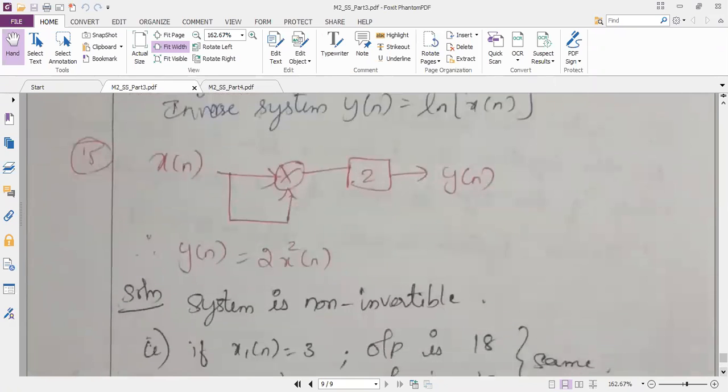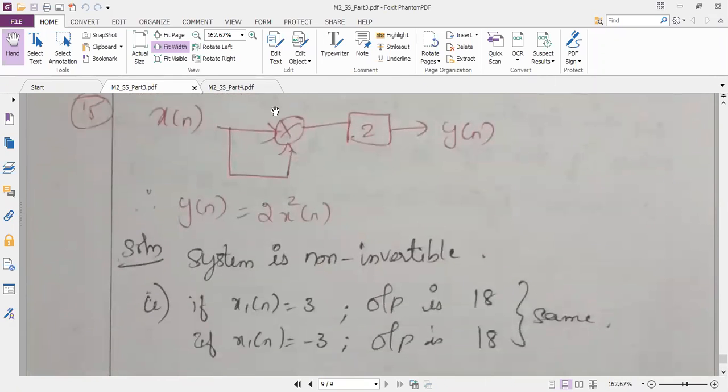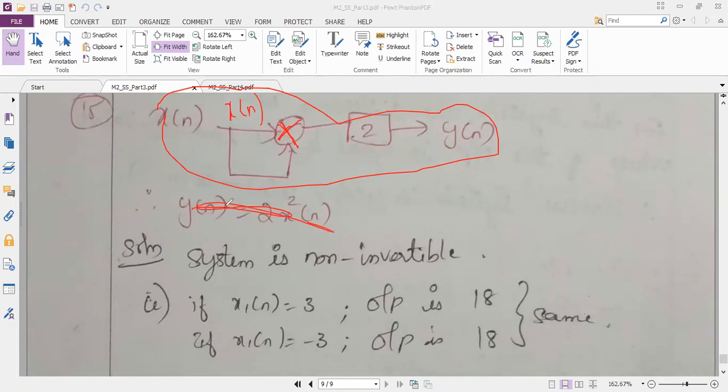And here I have a question. They have given a diagram. X of n is the input and y of n is my output. As per this diagram, it is a multiplier. Sometimes they do not give the y of n equation; they just give the diagram.